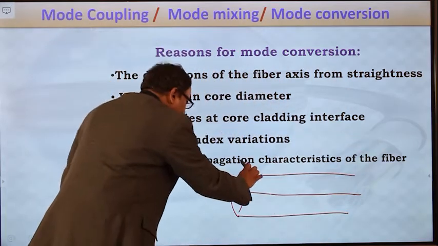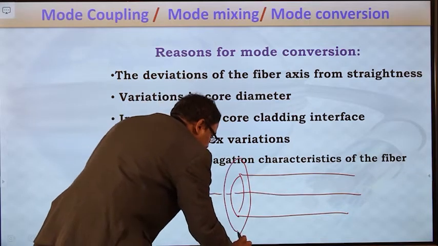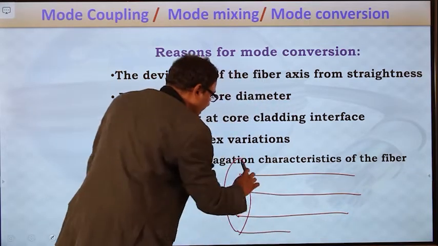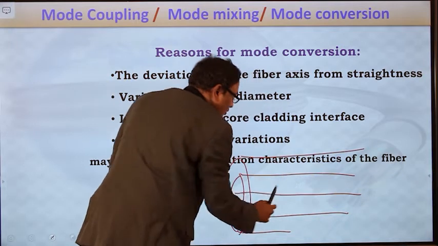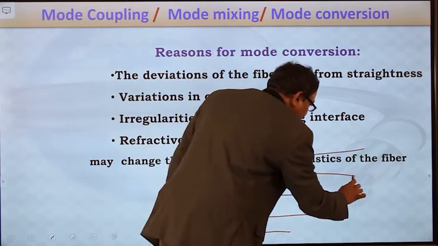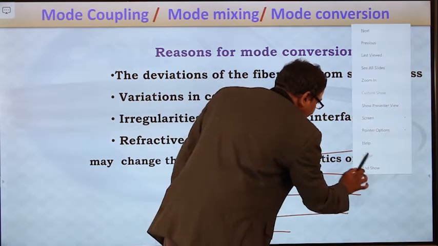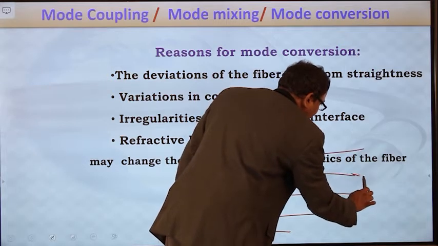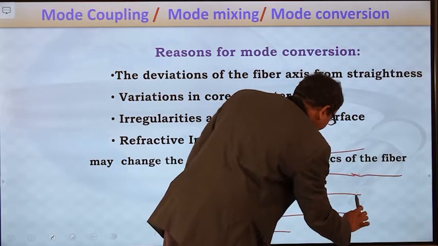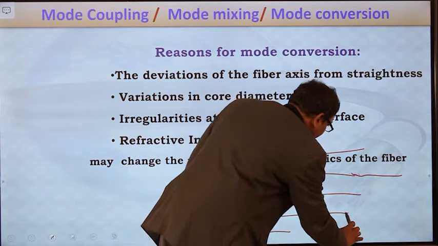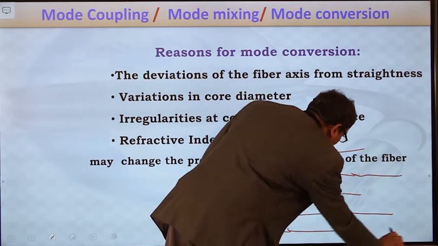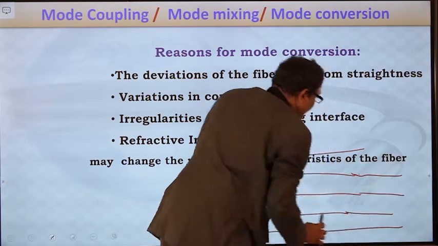But at the core cladding interface, what is the core cladding interface here? So here this is the core cladding interface. Suppose at this core cladding interface, there is a certain irregularity, then in that particular case also, the light ray will not be propagated properly.